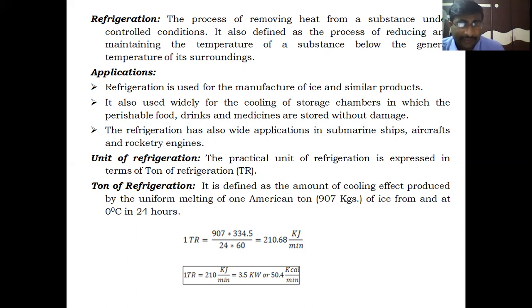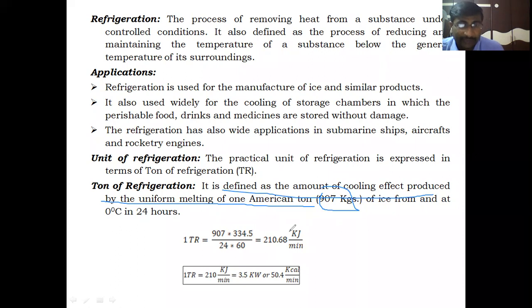Refrigeration has a practical unit, the ton of refrigeration. It can be measured in tons of refrigeration. How to define the ton of refrigeration? A ton of refrigeration is defined as the amount of cooling effect produced by the uniform melting of 1 American ton, which means 907 kgs of ice at 0 degrees centigrade, in 24 hours or 1 day.